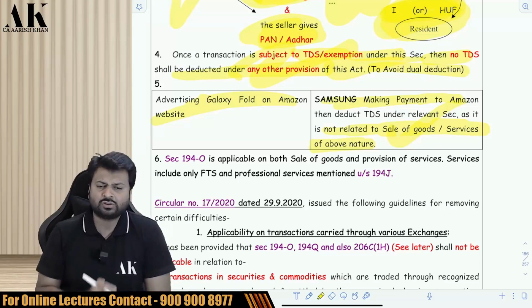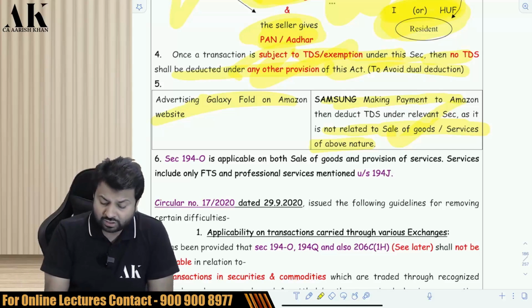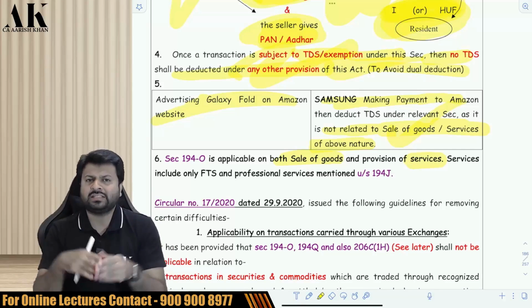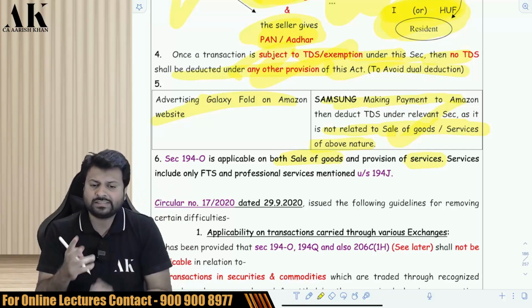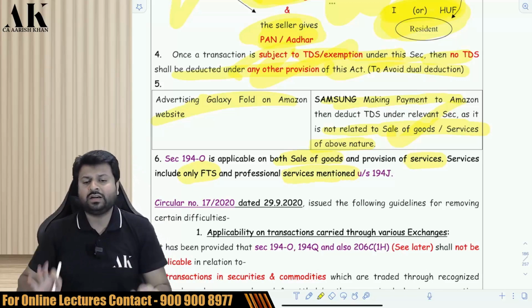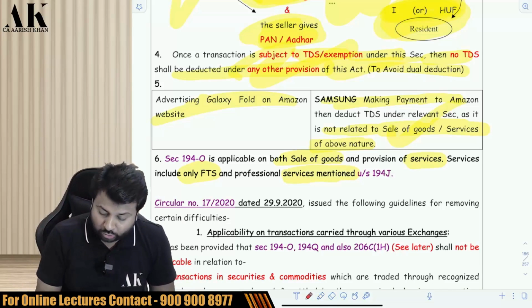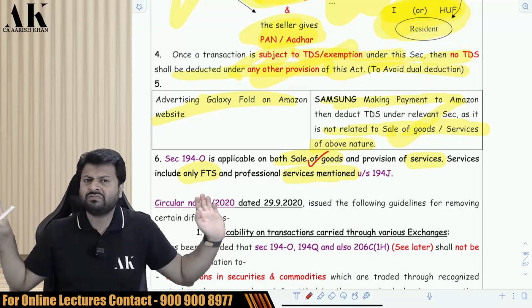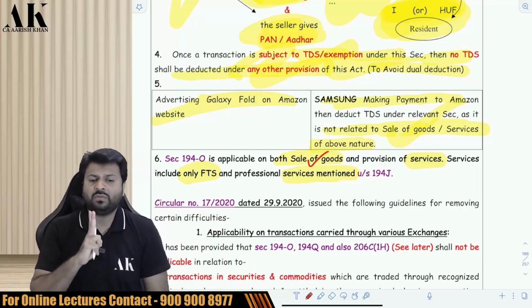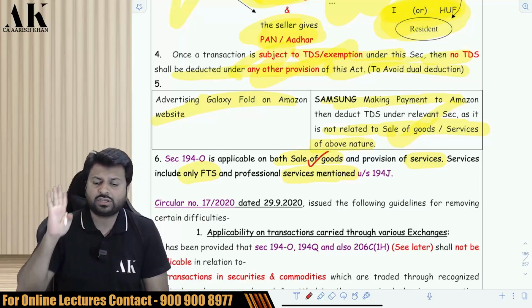Sir, are services also covered? Yes. If Amazon is selling goods, then it is applicable. If Amazon is providing services, the services are very limited in nature. Every kind of goods is covered, but services are only of two natures: if Amazon is providing FTS or professional services mentioned under 194J, then only the provision of 194O is applicable. All kinds of goods sold by Amazon are subject to TDS, but services only two: FTS and the professional services mentioned in 194J.